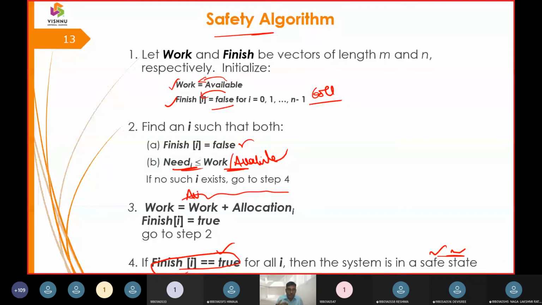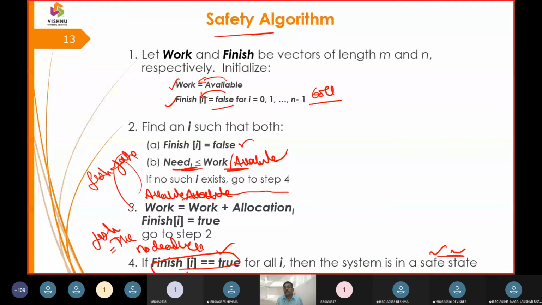So until the value is iterated, the banker's algorithm moves from step 2 to 3 until finish is equal to false. If finish is equal to true, then we can say there is no deadlock, and a safe state or safe sequence is derived.